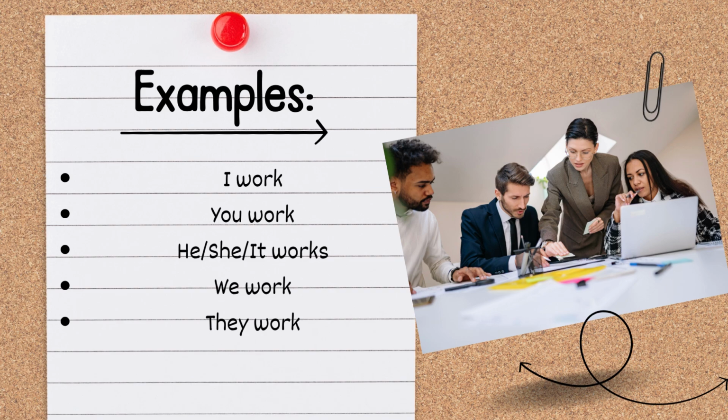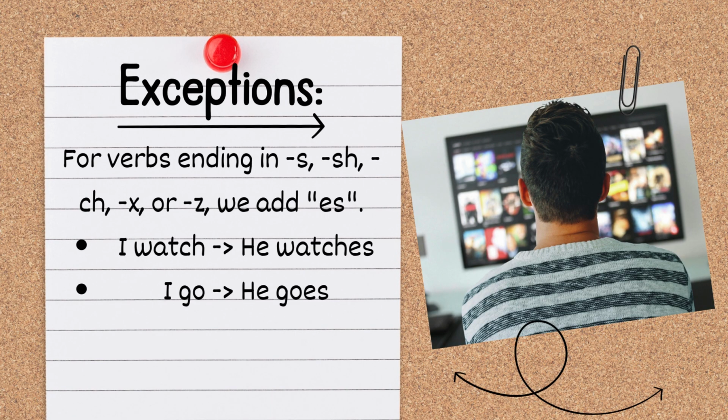Examples: I work, you work, he, she, it works, we work, they work. Exception: for verbs ending in s, sh, ch, x, or z, we add es. I watch, he watches. I go, he goes.